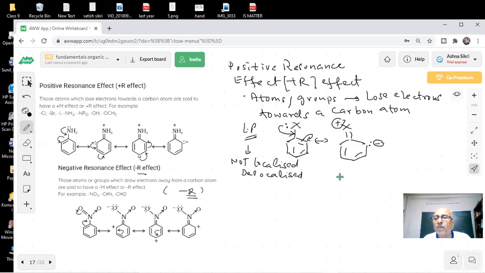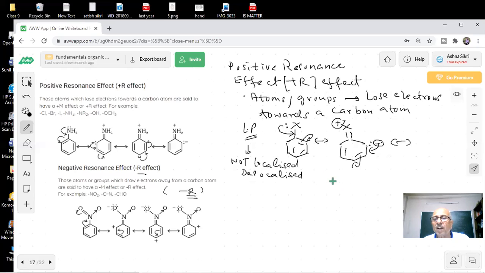Further, this doesn't stop here. There is more. This process will continue. How many can we draw, students? So you can draw the possible structures. So 2 more we can draw. Okay, 4 possibilities are there, students. We can draw 4 resonance structures of this. This is an example of plus R effect, student.